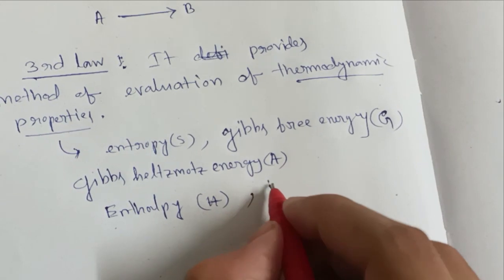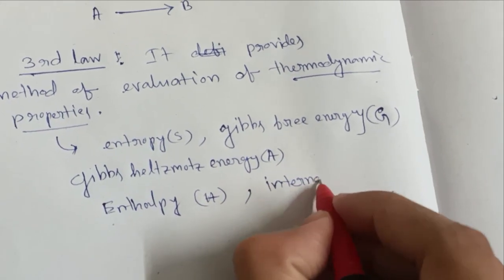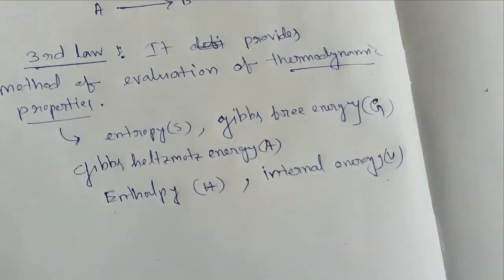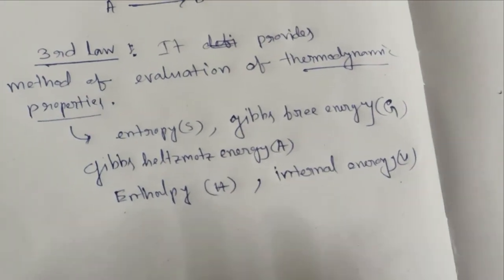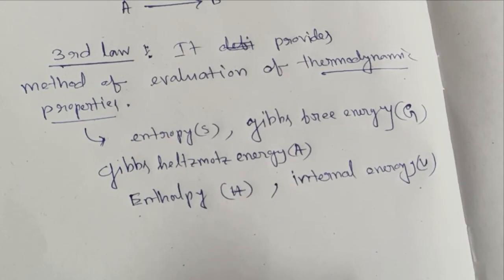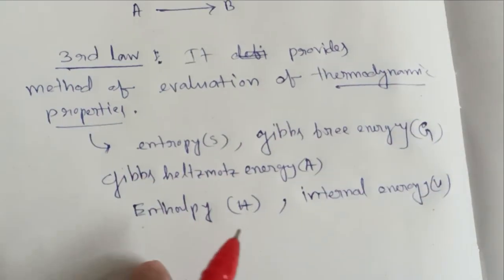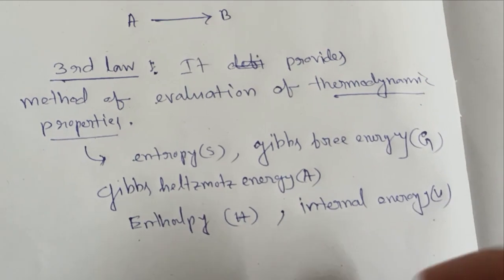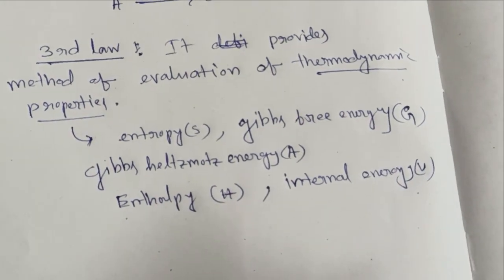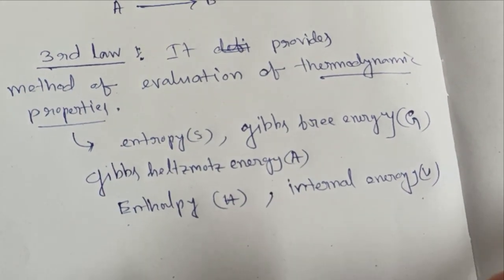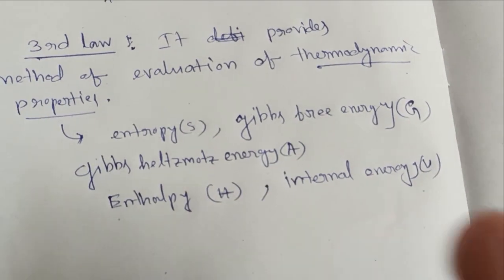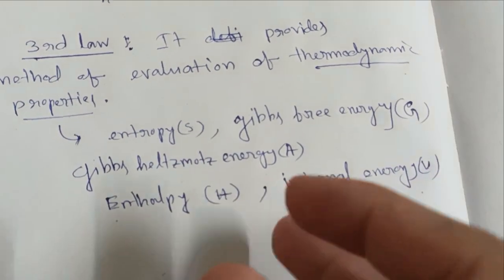And internal energy, U. These all are thermodynamic properties. So the third law tells about the evaluation of these thermodynamic properties, like how to calculate entropy, how to calculate the Gibbs free energy. Mainly the third law tells how to calculate the entropy. We will further discuss details about that law.